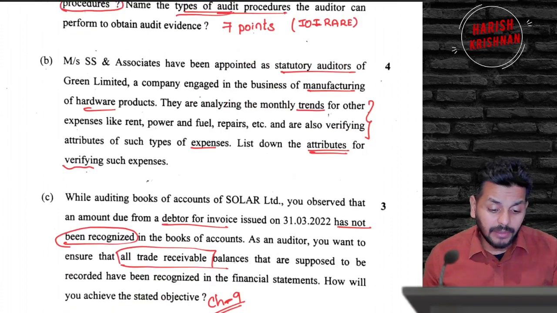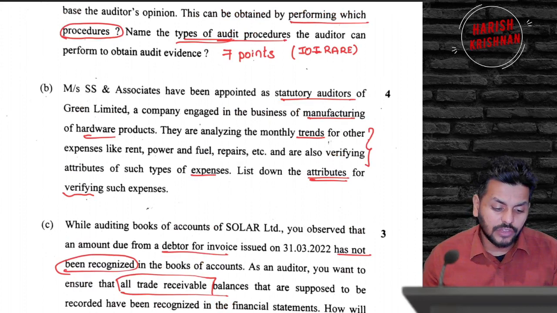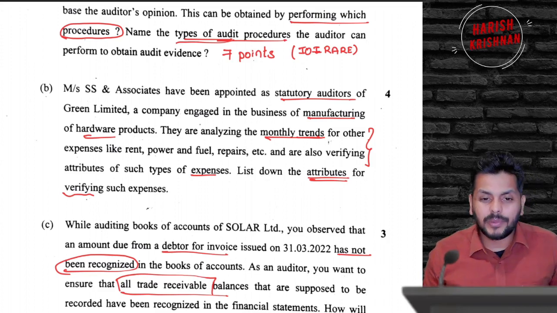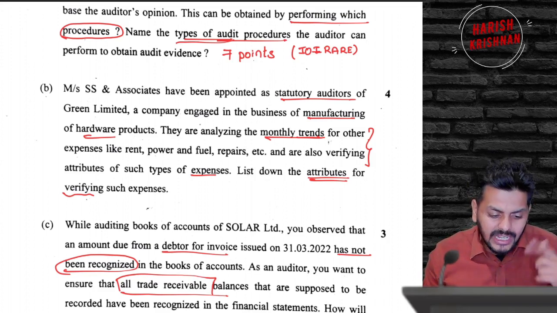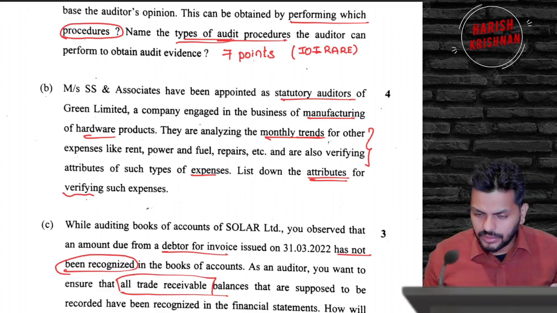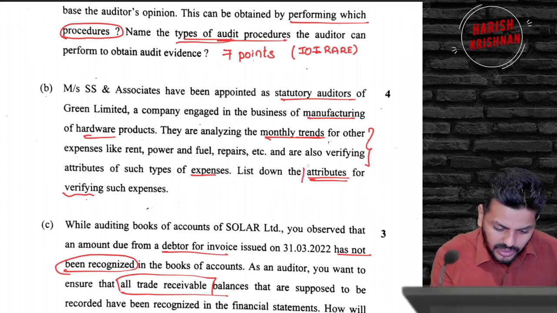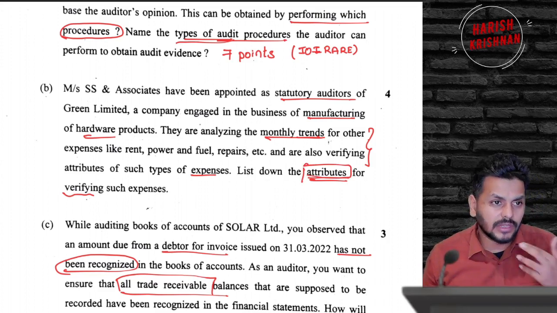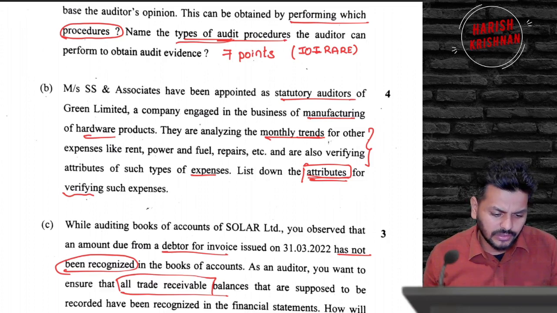Alright, then this one, B, is an answer that you have to build up. They are analyzing monthly trends for expenses like rent, water, fuel and all that, and also verifying attributes of those expenses. List down the attributes. What all will you check? Basically, here they're talking about expenses and what all you will check when you are checking expenses. Here you should talk about completeness, accuracy, validity. Whether the expenses were incurred within the limits, whether the expenditure was authorized. So authorization. Basically they're asking you to list down the assertions or attributes of such expenses.